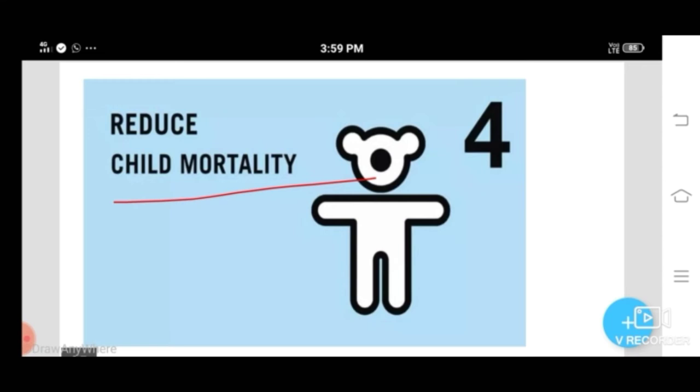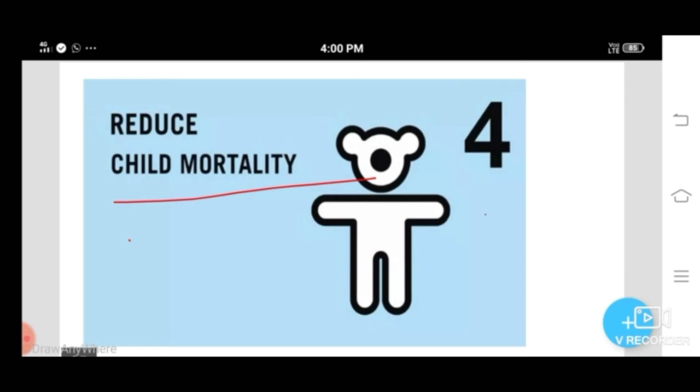Efforts include the provision of training material, training programs for local and national staff, and nutrition education programs. It also improves complementary feeding for babies, or giving food in addition to breast milk, which leads to significant reduction in child mortality caused by undernutrition. So this is the fourth goal of Millennium Development, reduce child mortality.